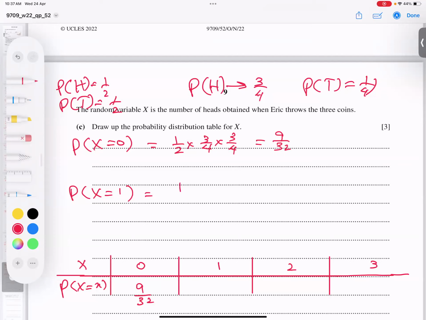So this is for the fair coin. For example, this is a head, or this is a tail, and there is a tail, head, tail. One head probability is 3 by 4 and tail is 1 by 4. But for this kind of option in which 1 head is coming, how many are there?